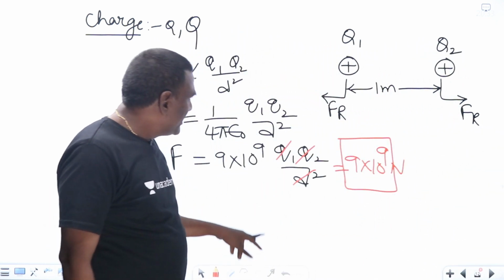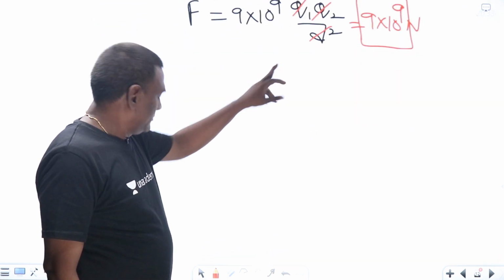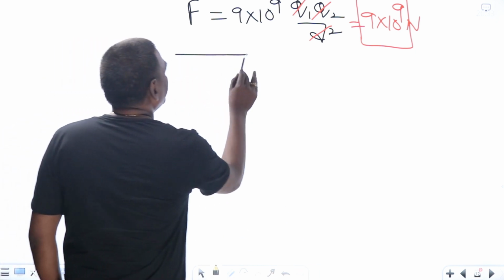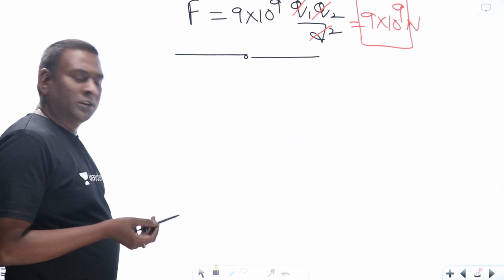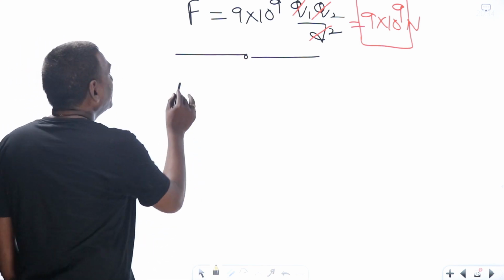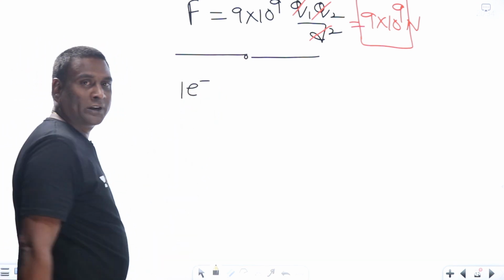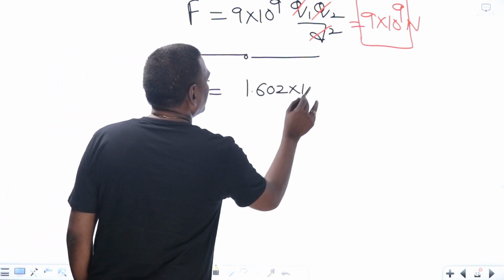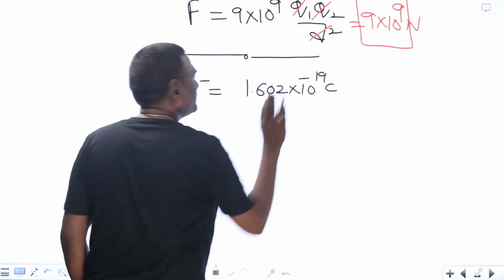Now, the same thing we can conclude in another way also. Take the electron. One electron charge, I know, is 1.602 into 10 to the power of minus 19 coulombs.